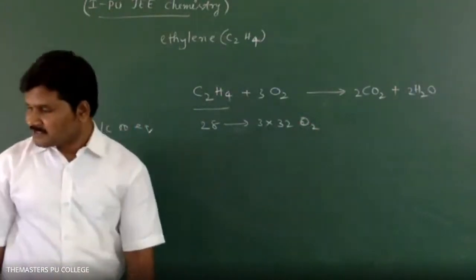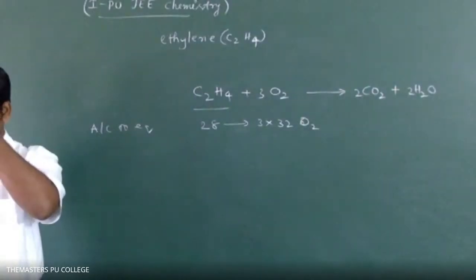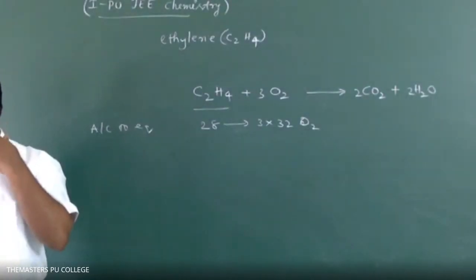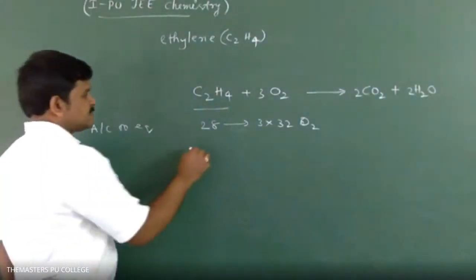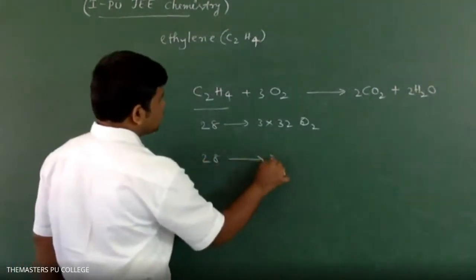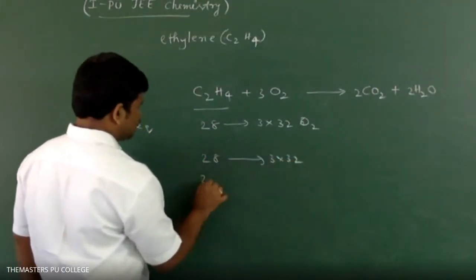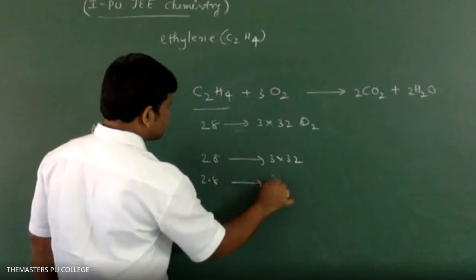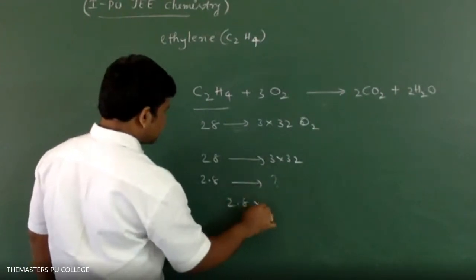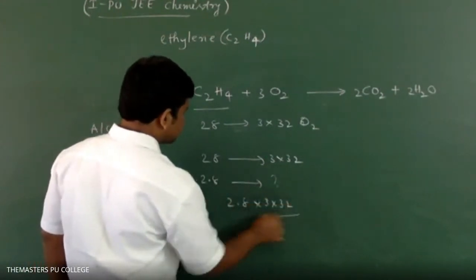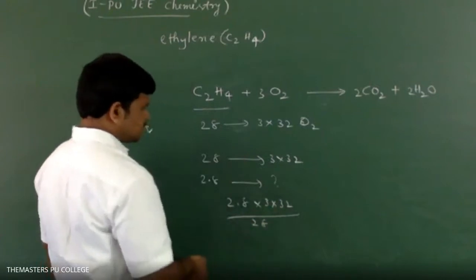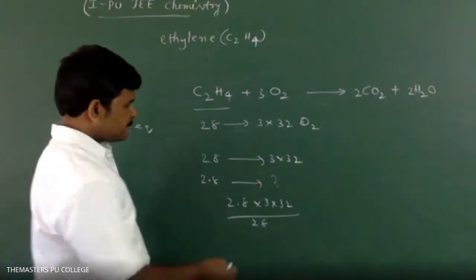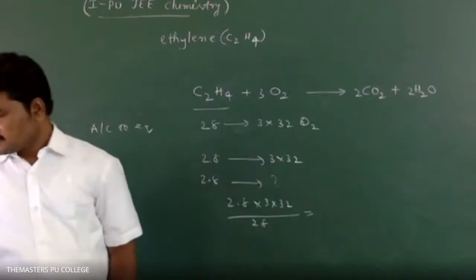Next question, how much given? 2.8 kg. So 28 gives 3 into 32. 2.8 kg gives how much? 2.8 into 3 into 32 divided by 28. How much? 9.6 kg.